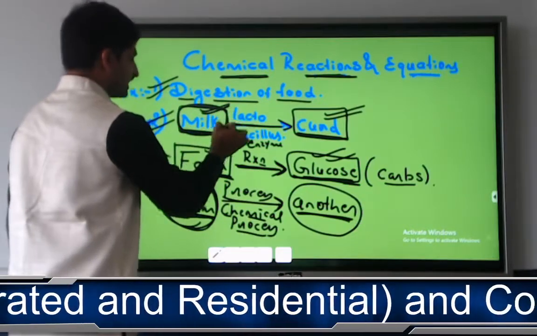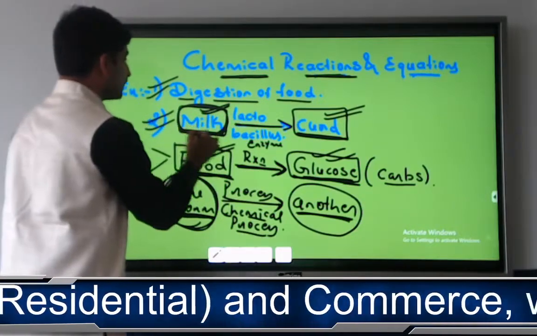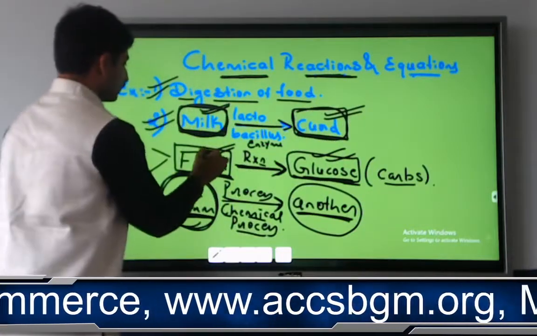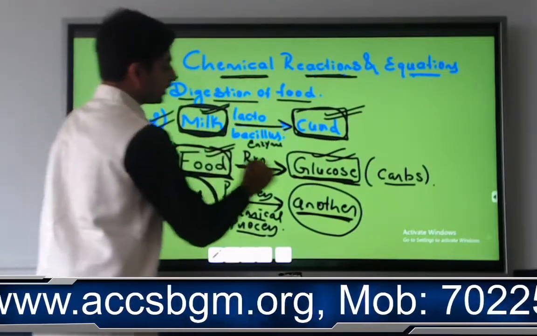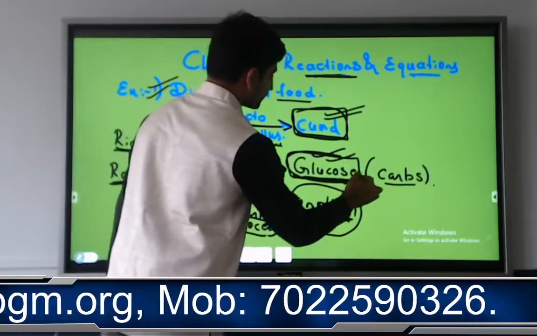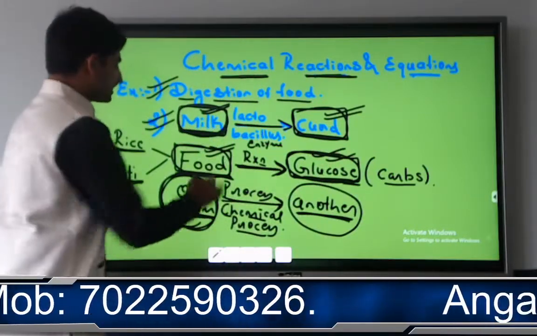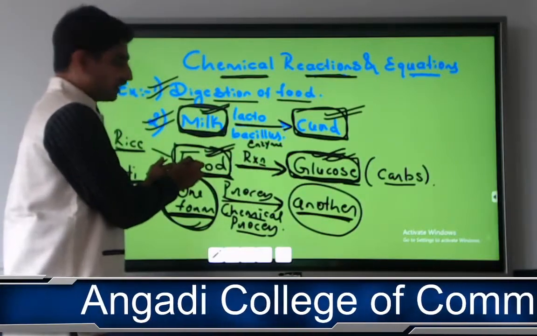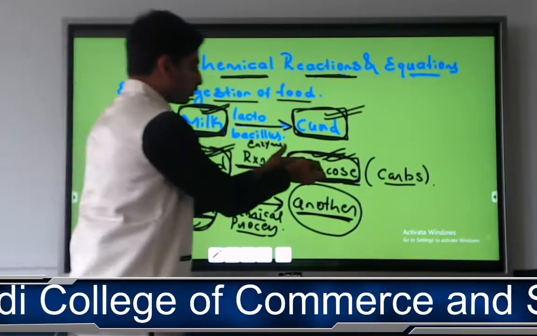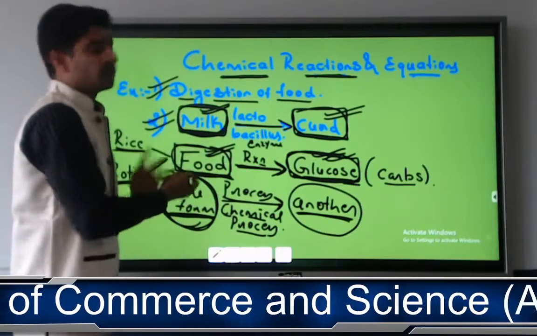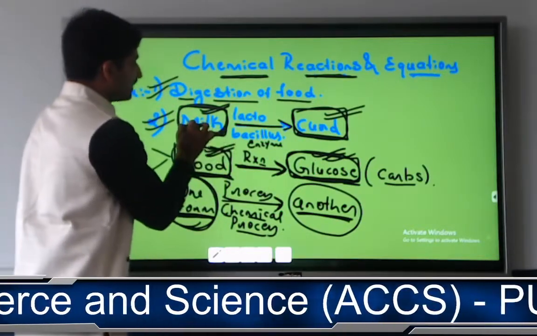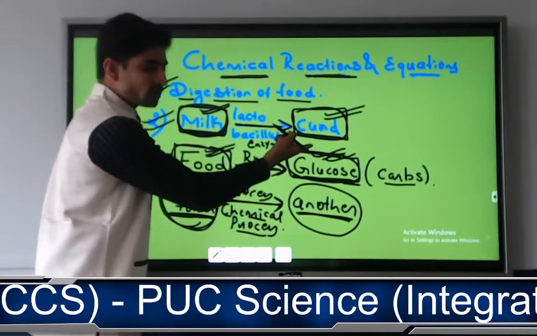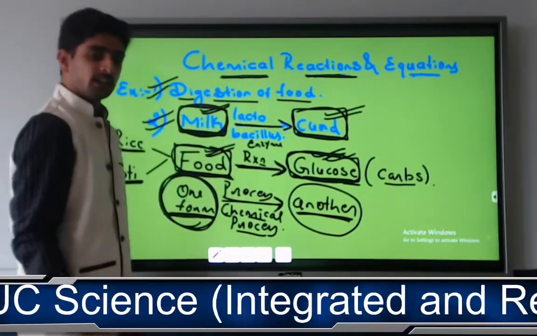In the example whatever we have taken, milk will get converted into what? Curd. Food whatever we take will get converted into what? Glucose. So this conversion is a change in the identity. See, this is a food, we cannot call it glucose. This is a glucose, we cannot call it food. One more example I can take. This is milk, can you call it curd? No. After undergoing the process, it will get converted into what? Curd. This is a curd.